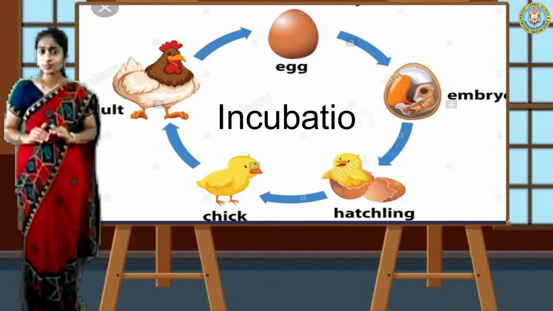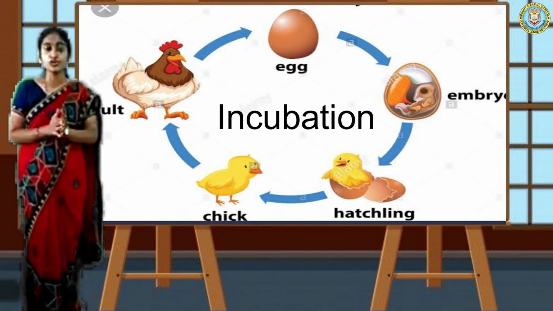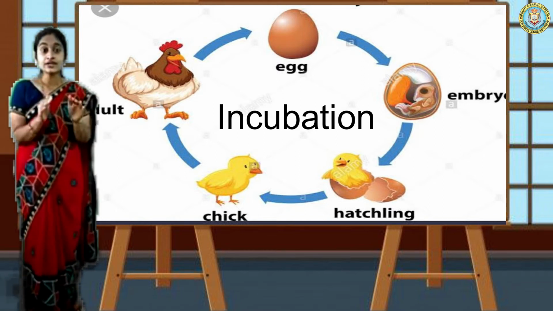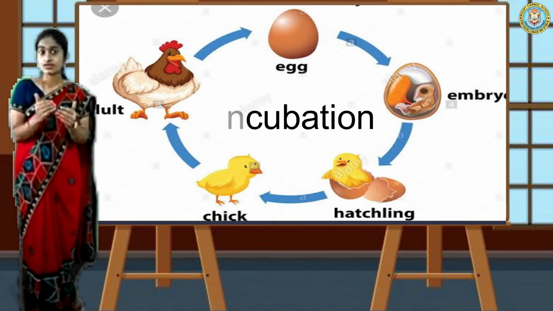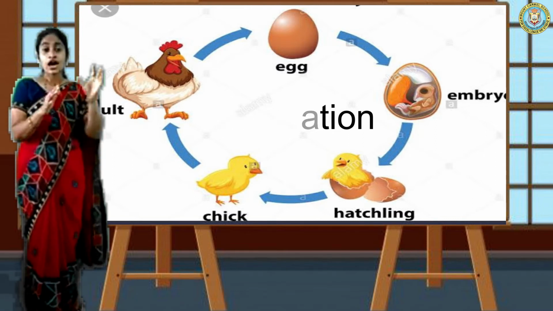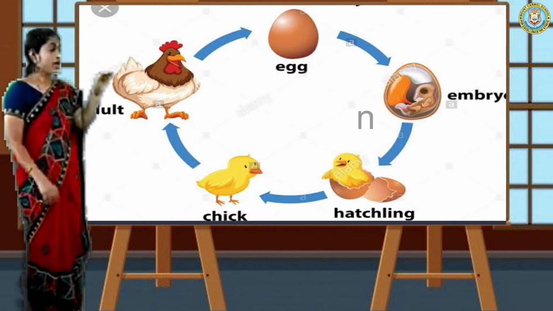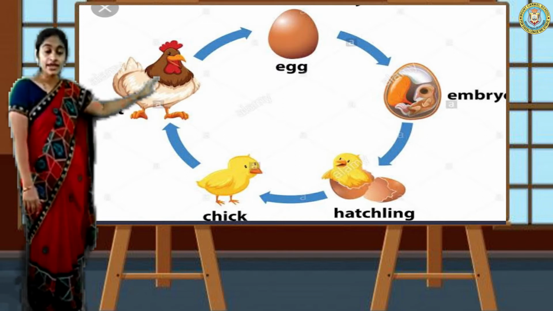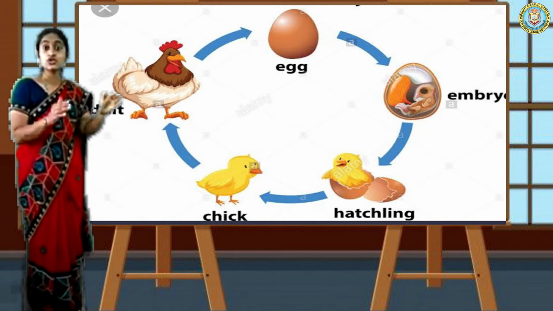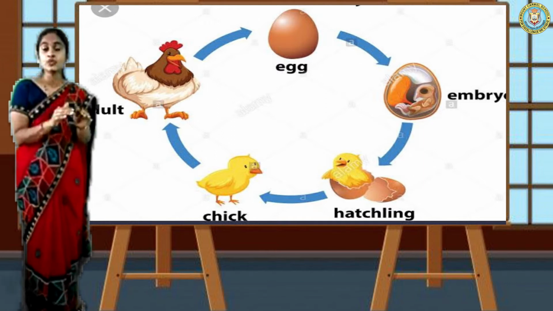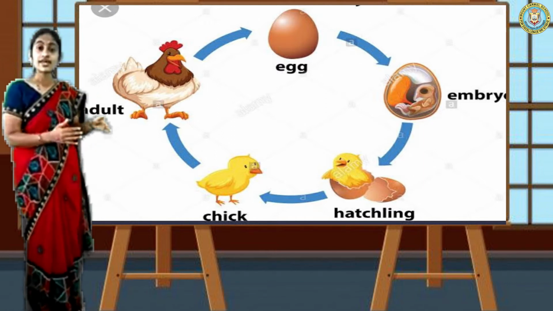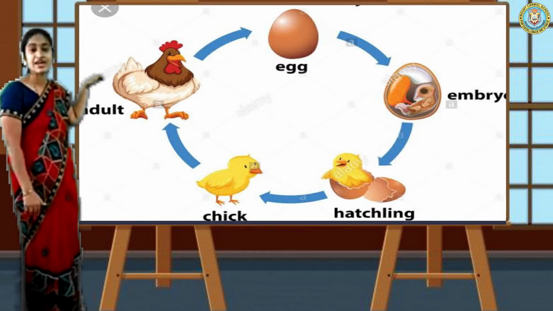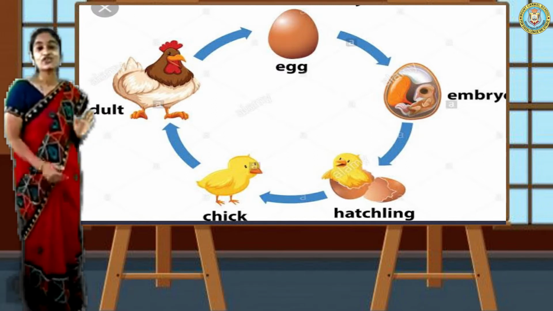Okay, after that process, incubation is what is new for you. The incubation is nothing but giving extra heat to the egg for hatching. Okay, that is nothing but reproduction. After incubation, after hatching the egg, after growing the embryo, what happens? Hen goes and sits over the egg, and incubation takes place. Okay, after that hatching takes place, and chick grows up and becomes again a hen. This is the life cycle of a hen.